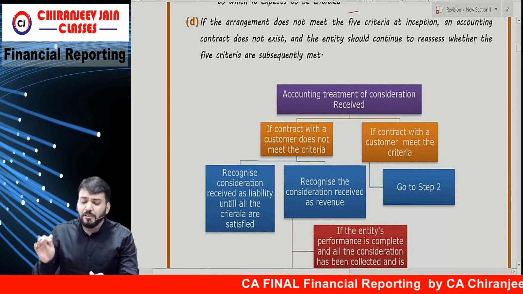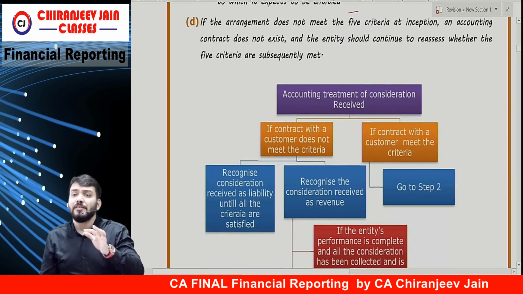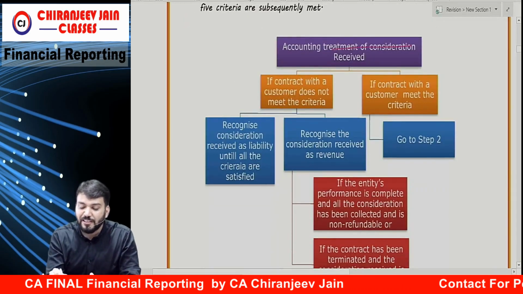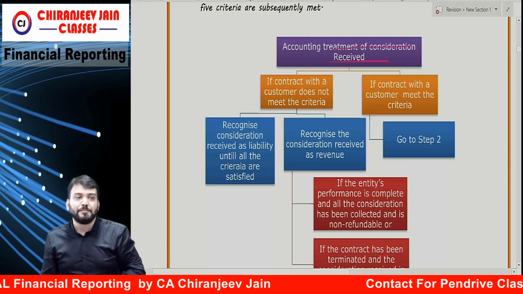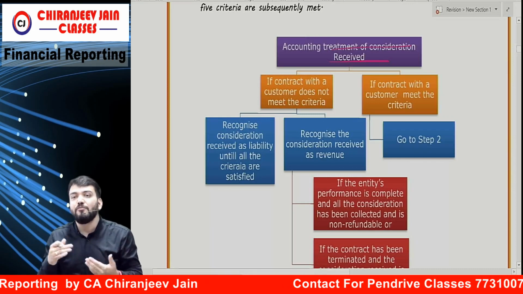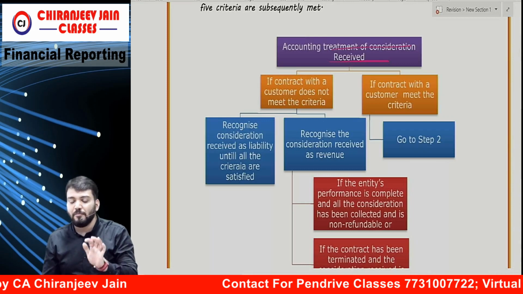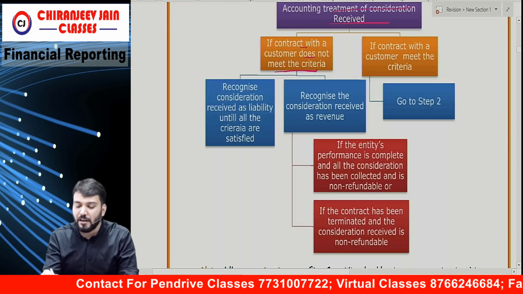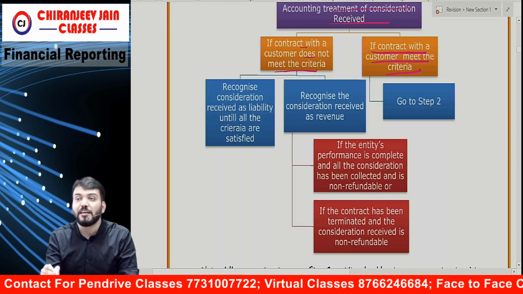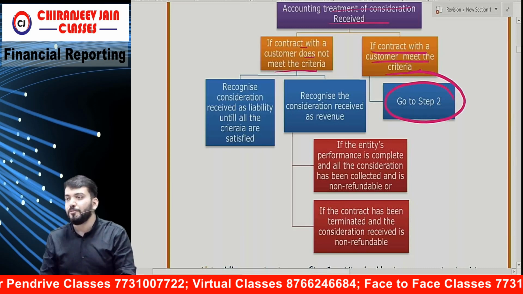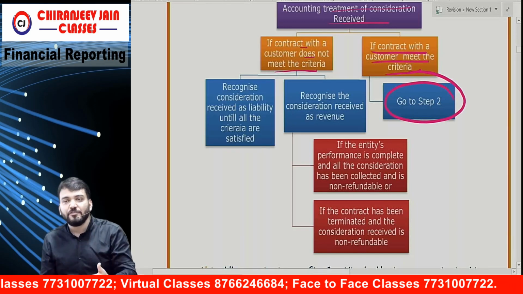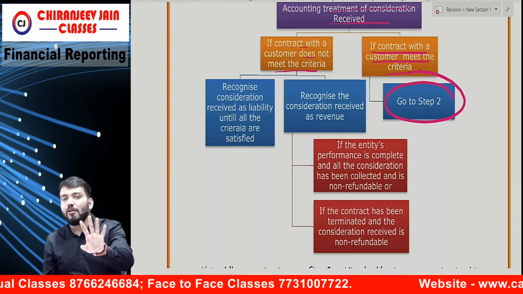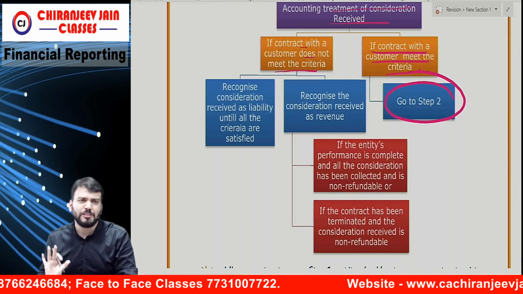Correct? Now one doubt will arise: sir, if any one of the criteria is not satisfied, then what will we do? So, accounting treatment for consideration received. Suppose consideration is received, but any one of the five conditions is not satisfied, then what will we do? If the contract with the customer meets the criteria, then we'll go to step number 2. We have received consideration and we have also satisfied all the criteria given in step number 1, then go to step number 2.